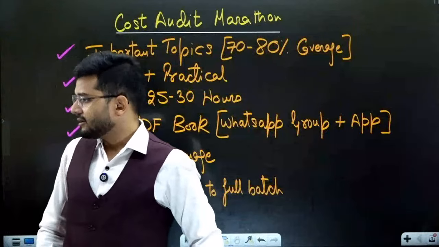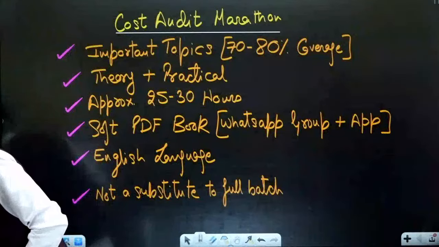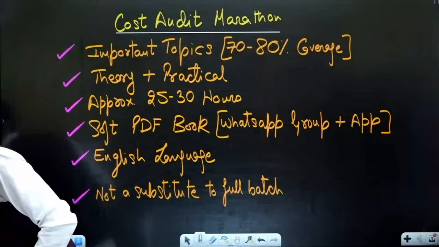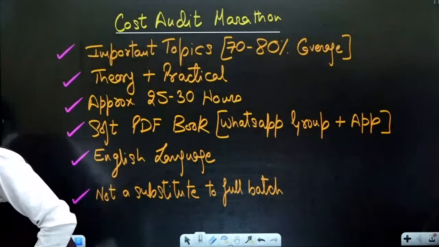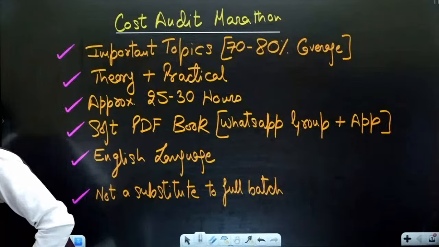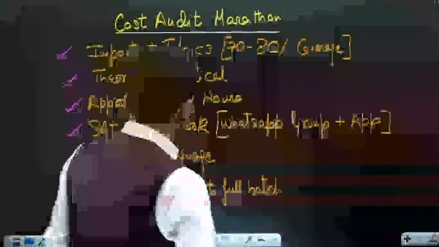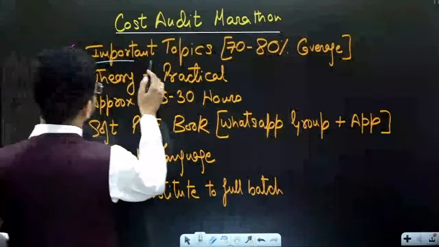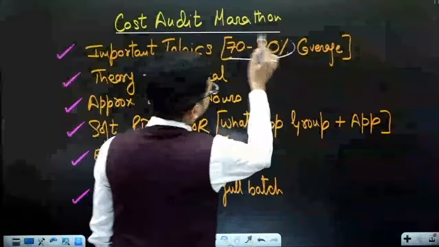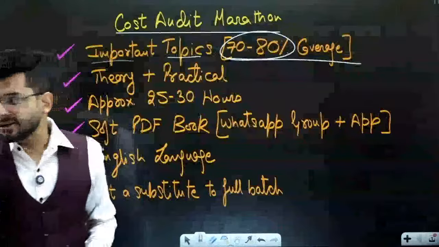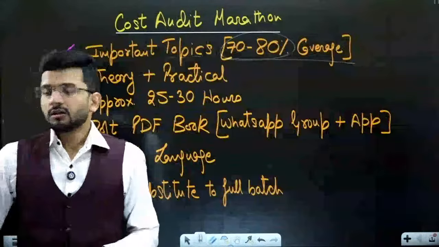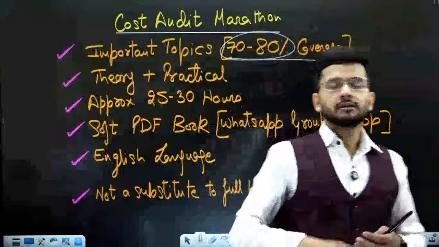All the important topics will be covered in this session. Approximate coverage will be 70 to 80% of your entire syllabus. So all the important chapters of your syllabus will be covered.